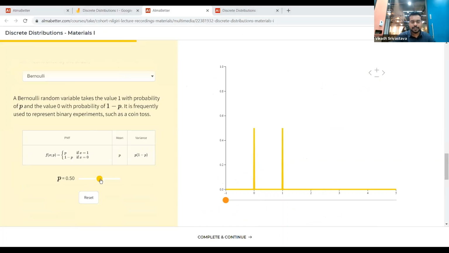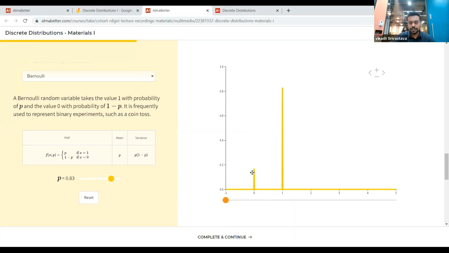Let's say you're doing a simple tossing of a coin. So your theta or p is essentially 0.5. You can see the probability distribution: for 0 this value is 0.5, and this value is again 0.5 for 1. And let's say the coin was not fair, it was a biased coin, biased towards a particular value, let's say towards 1.